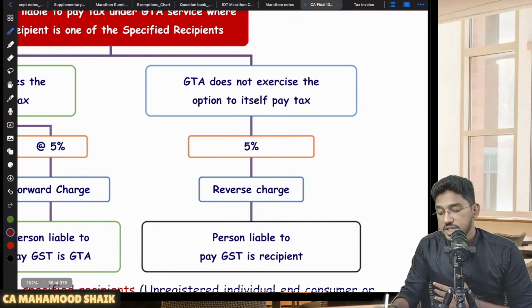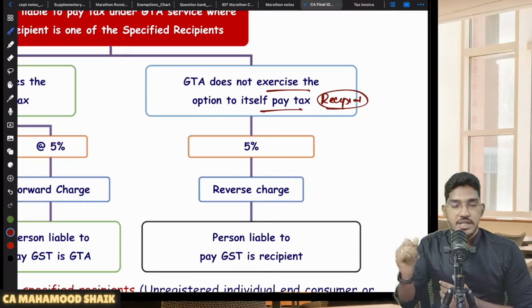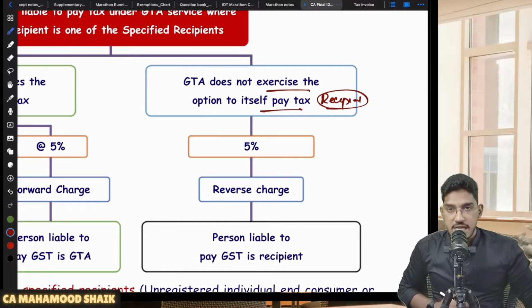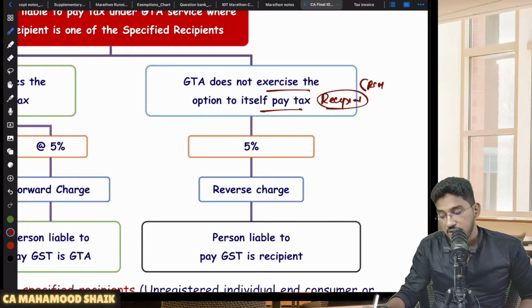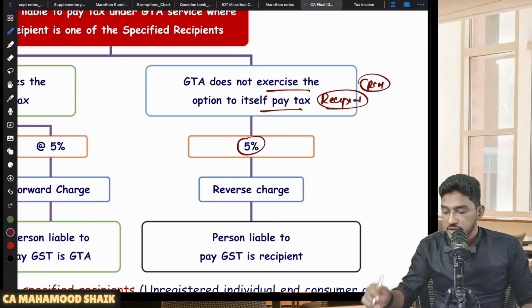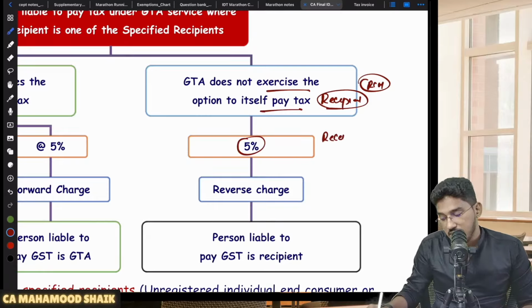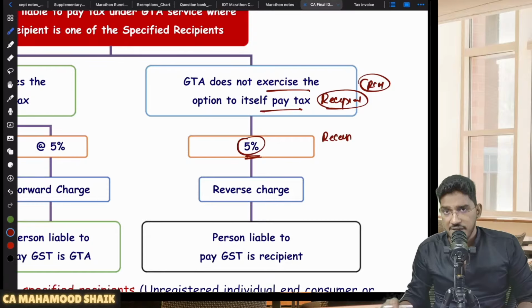See, in case the GTA does not exercise the option to pay under forward charge mechanism, then the recipient will pay. The recipient has to pay if the recipient falls under a specified recipient, and if the GTA has not taken registration or has not exercised the option to pay GST under forward charge mechanism, then RCM will become applicable. So in case the recipient is required to pay GST under RCM in respect of GTA services, what will be the rate of GST? 5%. If the recipient is paying the GST under reverse charge mechanism, the rate of GST is going to be 5% only.